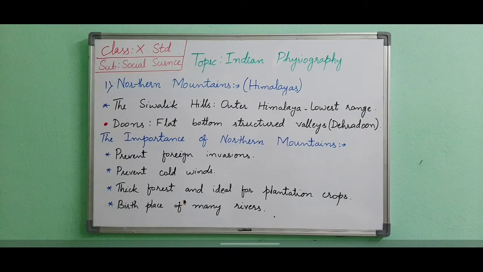Now we will see the importance of the northern mountains. The Himalayas act as a natural frontier and prevent foreign invasion. Frontier means border or boundary. They prevent the cold winds from Central Asia. They obstruct the rain-bearing winds and this causes heavy rainfall. Here obstruct means to block and bearing means to carry the load.